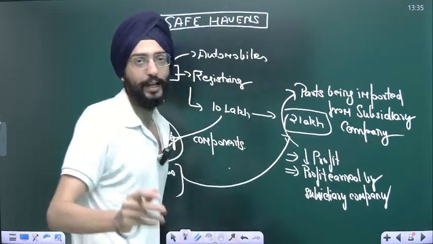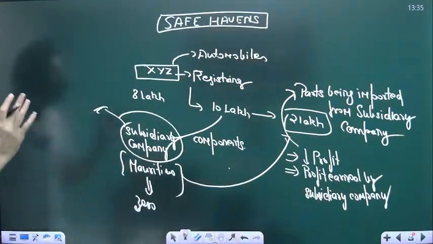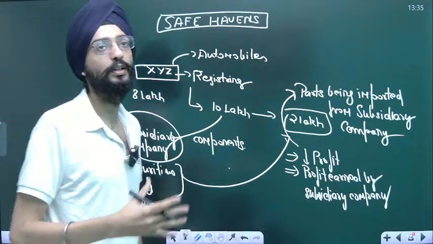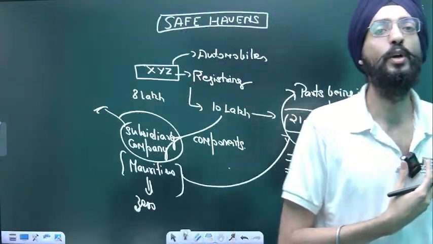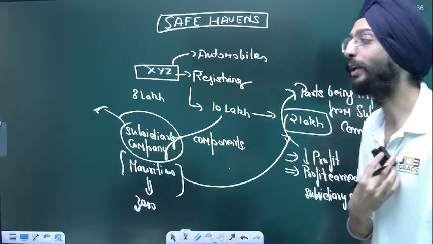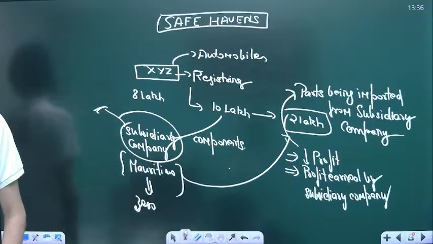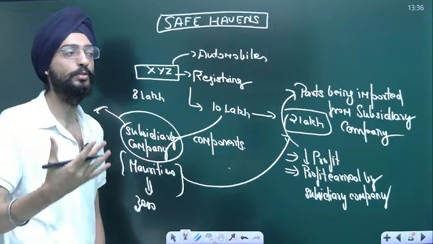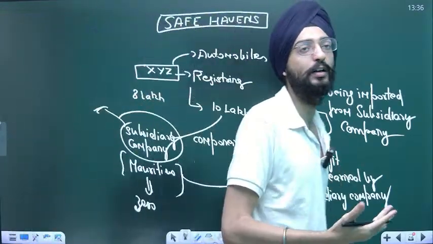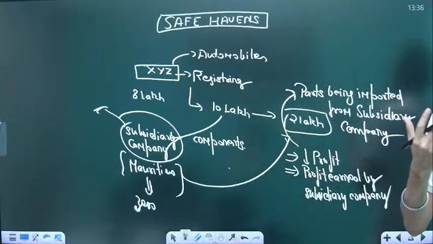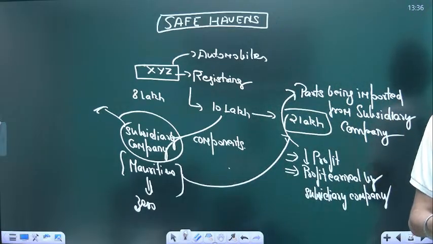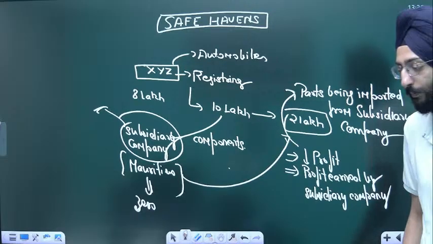And when I talk about tax, a safe haven is nothing but a country where taxation is very low, and companies try to evade tax by showing that the business is being carried out in that nation. Examples can be Mauritius or Maldives, or another, New Zealand. These are considered to be tax haven nations.